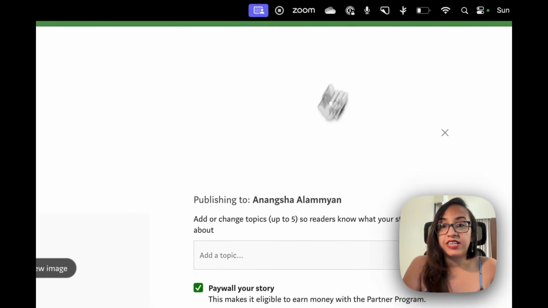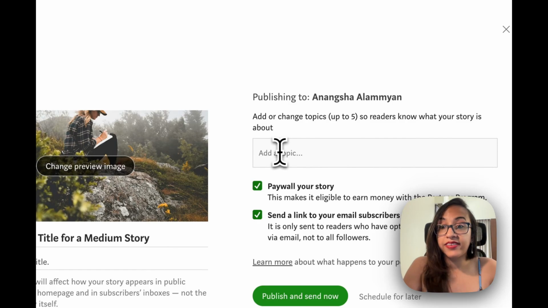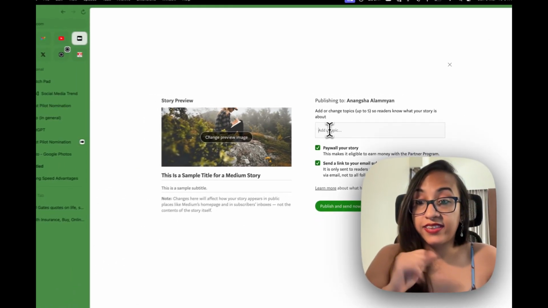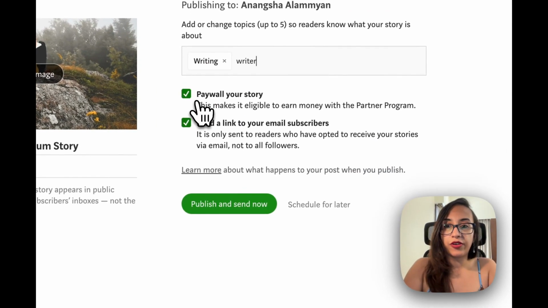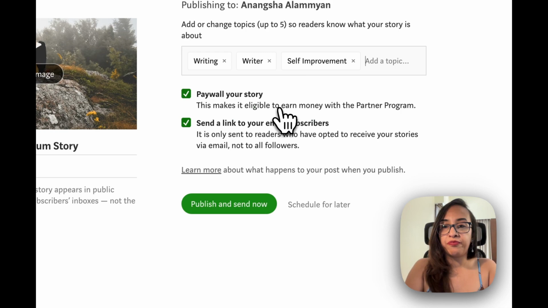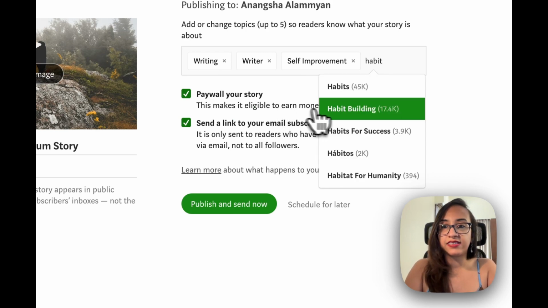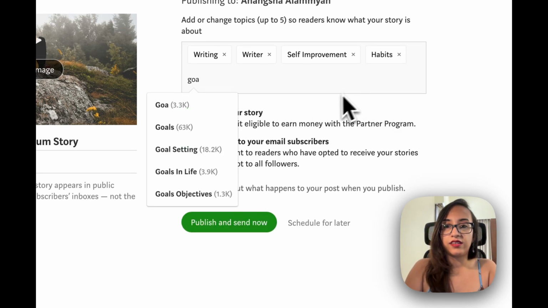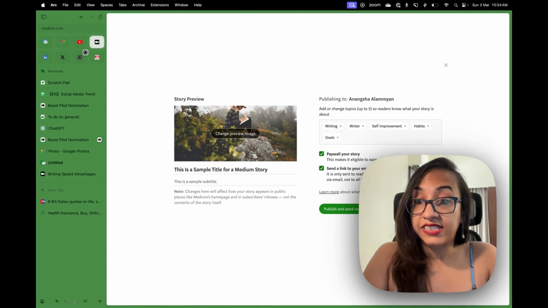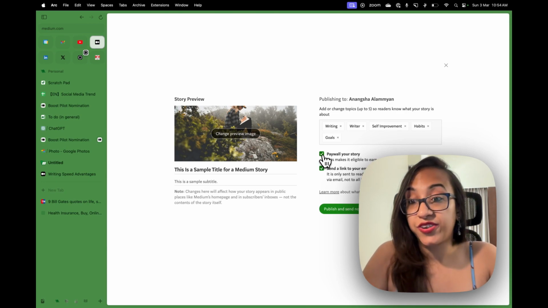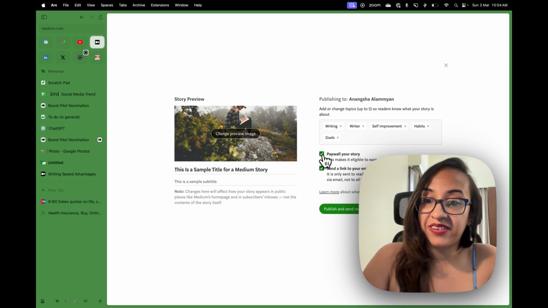Then when you click on publish, you'll have the option of adding topics. Make sure you select 5 topics that are relevant to your story. For example, this story is about writing, so I'm going to select writers, writing, self-improvement, habits, goals. And then you can either publish it now or you can schedule it for later. And if you are a member of Medium Partner Program, then you can click on paywall your story. This will make sure your story is eligible to earn money from the Medium Partner Program.